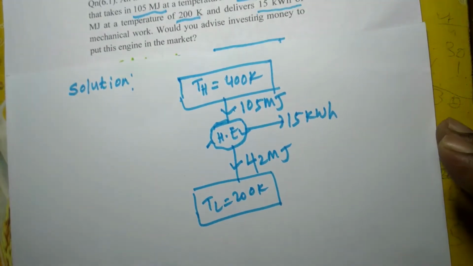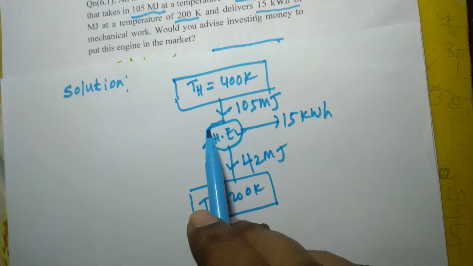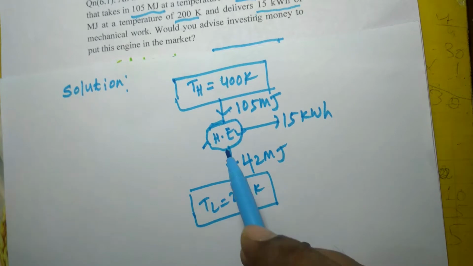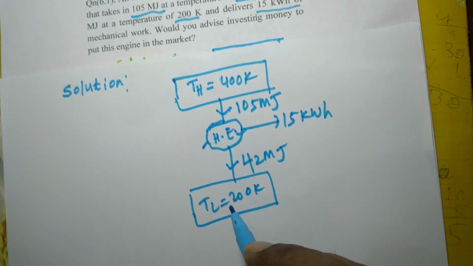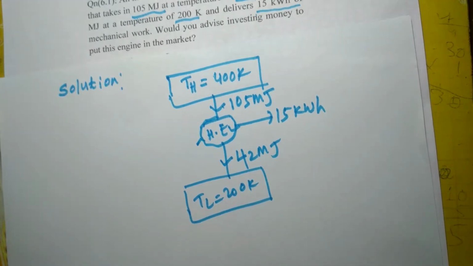You know, the maximum efficiency of any heat engine that operates between these two given temperature levels will be the efficiency of a reversible heat engine, because we know that the efficiency of a reversible heat engine is always higher than that of an irreversible heat engine operating between the same two temperature levels.